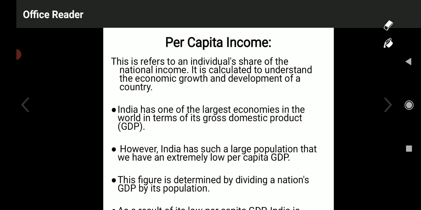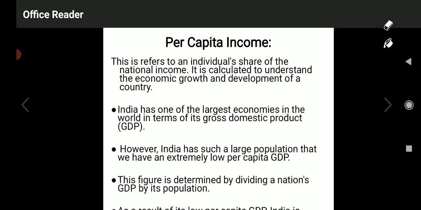Here, total population of the country and national income are the two important variables, what we call two important mathematical devices which decide the entire development of the country.